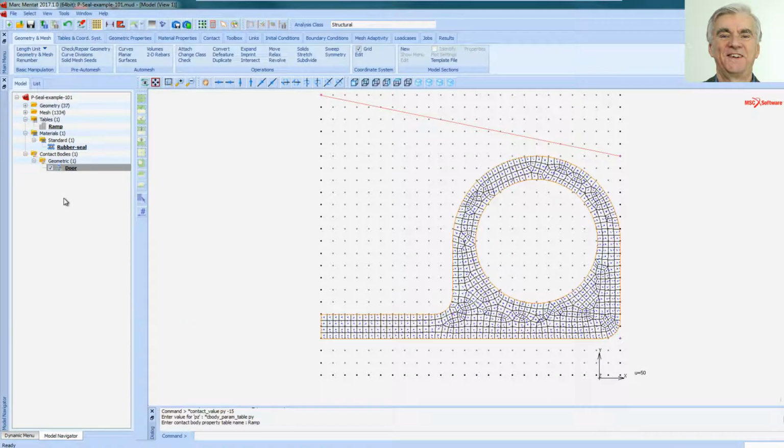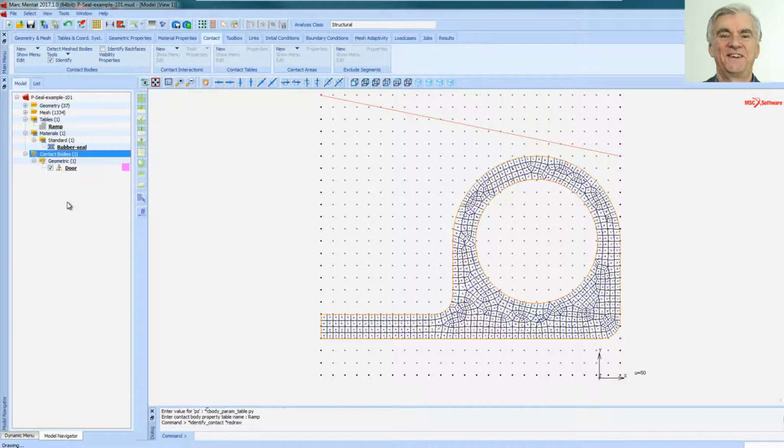Now there's something we have to watch here, is that each line or curve has 2 sides to it, and when contact is involved, you need to make the back face of the curve facing away from the flexible body, which is the rubber seal. So to find out, we can right click on contact bodies and click on Identify, and this is the wrong way round.